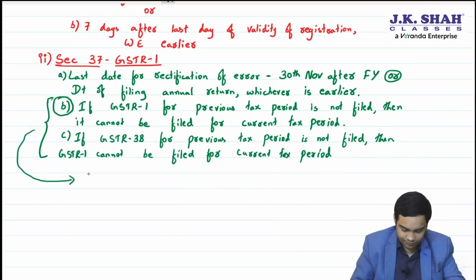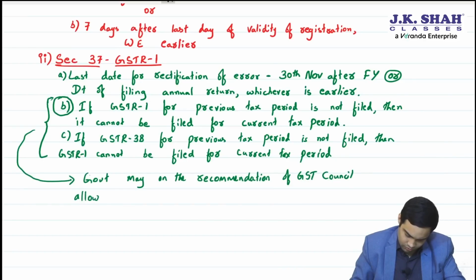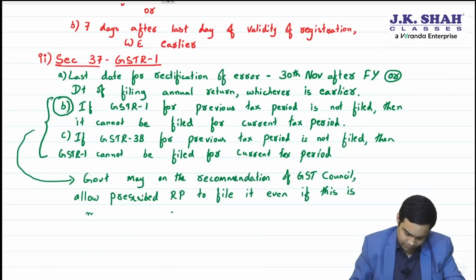Because for these two, government may, on the recommendation of GST Council, allow prescribed registered persons to file it even if this is not followed for one or more tax period.